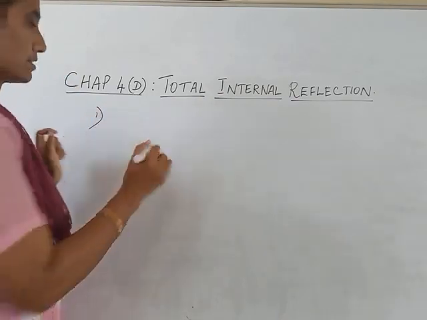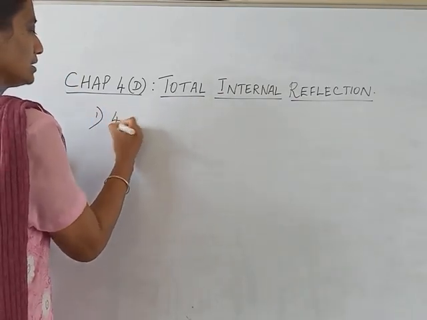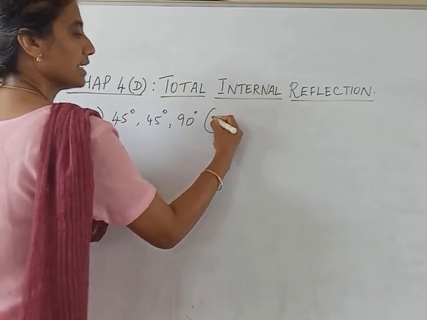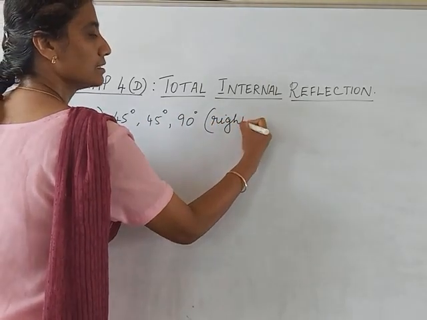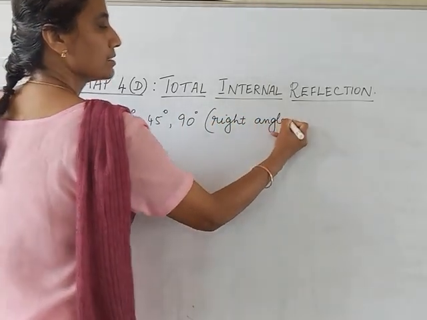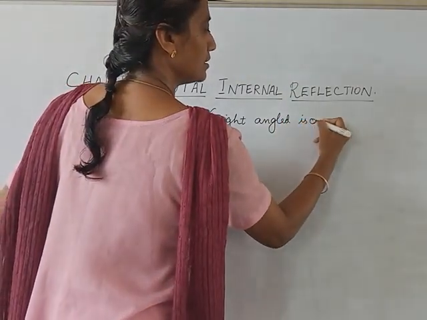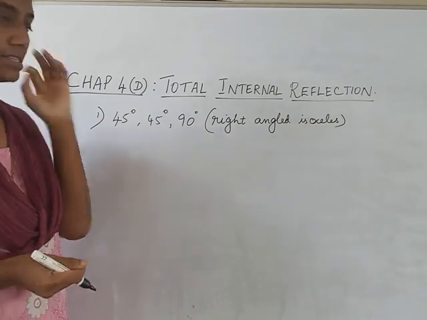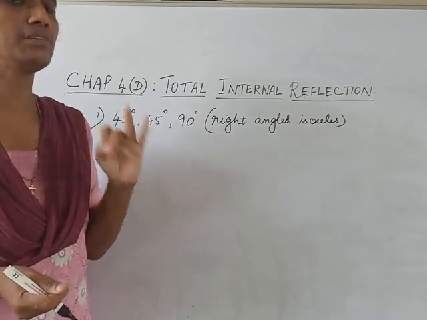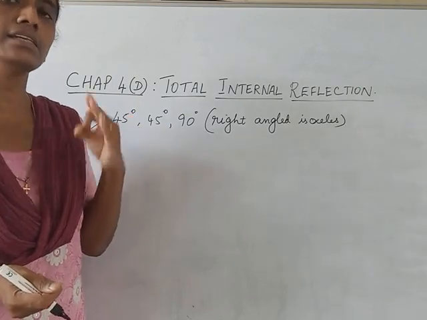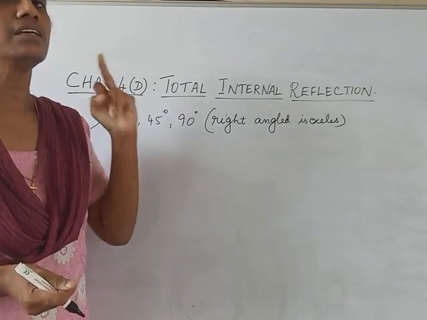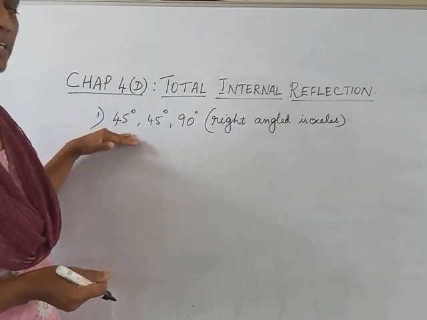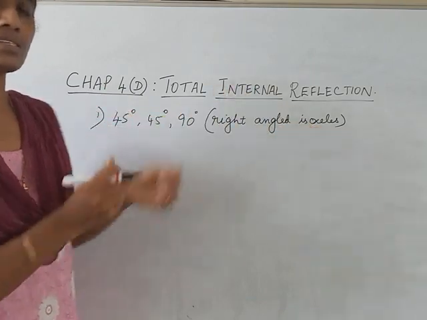So we are going to see three types of prisms. One is 45, 45, 90. This is a right angle isosceles prism. The second one will be equilateral prism, 60, 60, 60. Then we have the third case where it will be 30, 60, 90. Let's go one by one. Now let's do the first case, right angle isosceles prism.